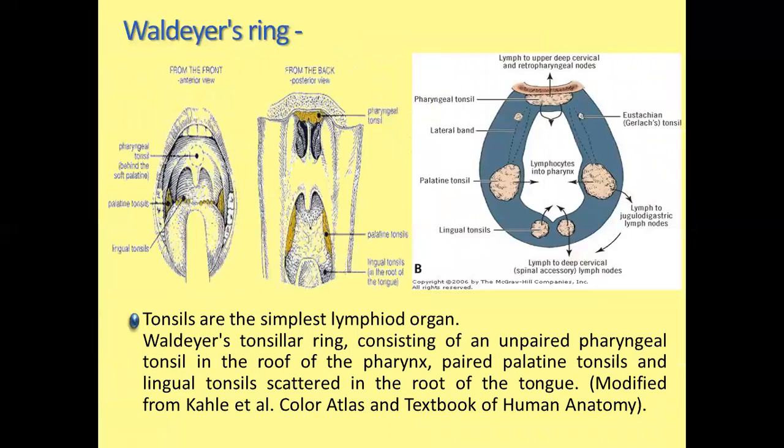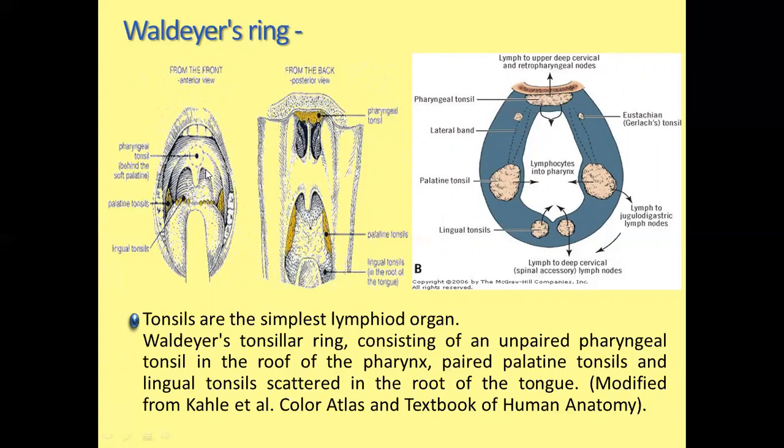Waldeyer's ring. It is mucosa associated lymphatic tissue, the ring which is made by the tonsils. And what is a tonsil? Tonsils are the simplest lymphoid organs. So Waldeyer's tonsillar ring consists of an unpaired pharyngeal tonsil. We will discuss from superior to inferior. On the superior side, there is the pharyngeal tonsil. The pharyngeal tonsil lies behind the soft palate.